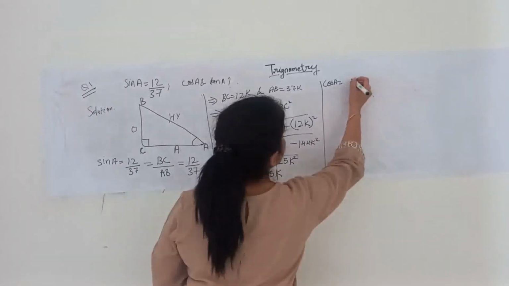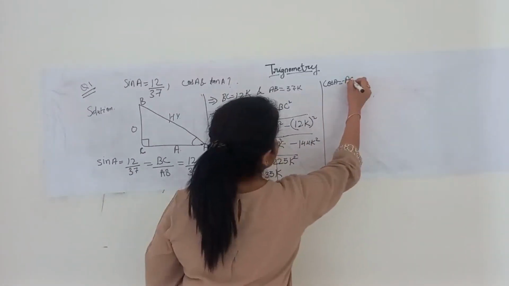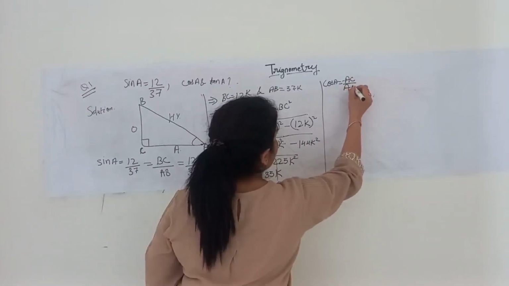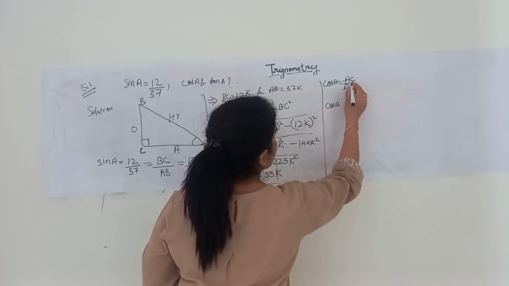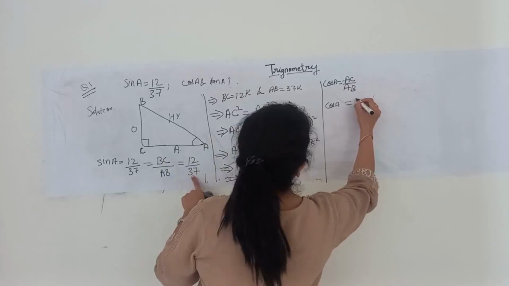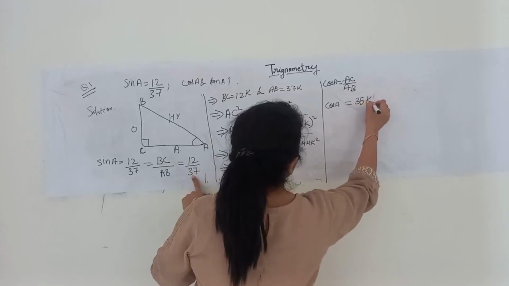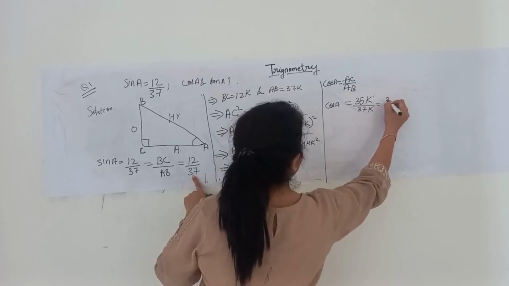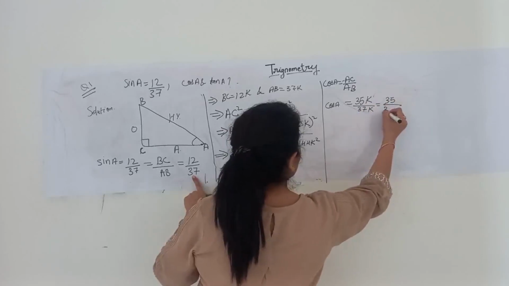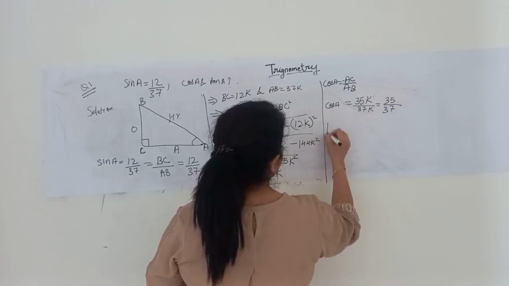So write it down. Cos A is equal to AC upon AB, that is 35K upon 37K, or I can write 35 upon 37.